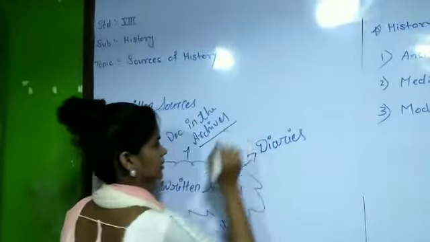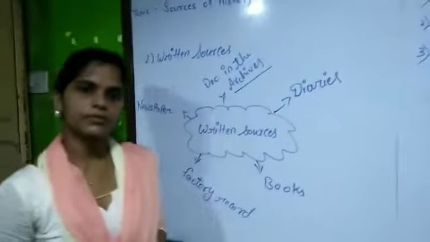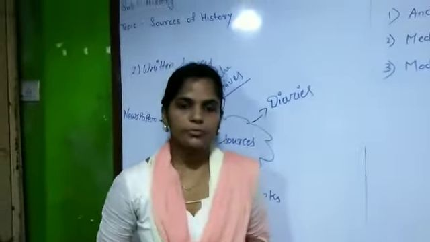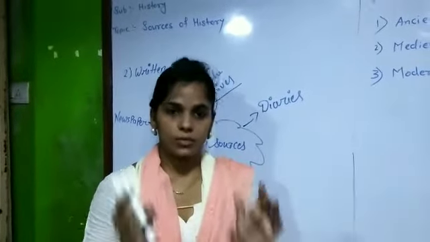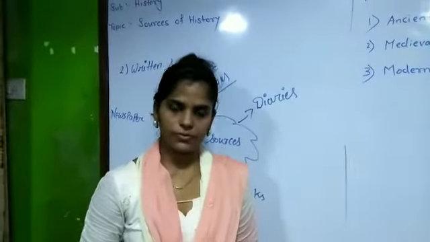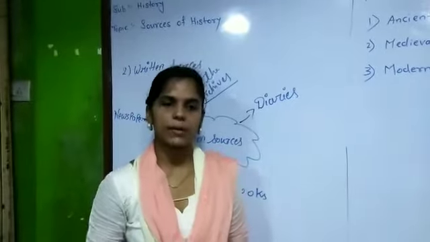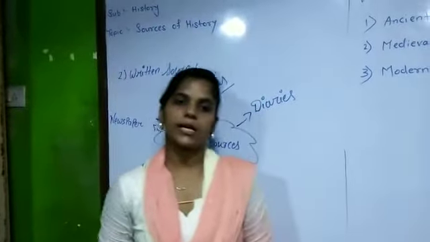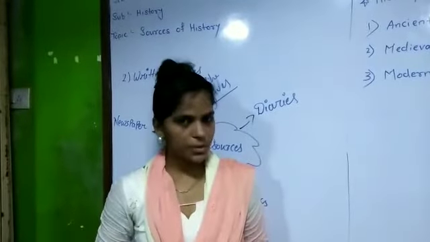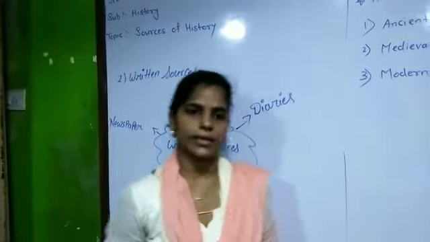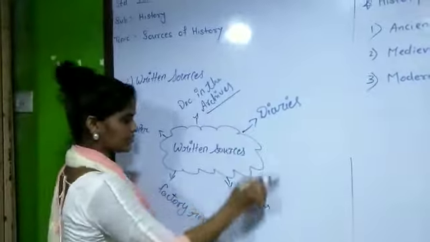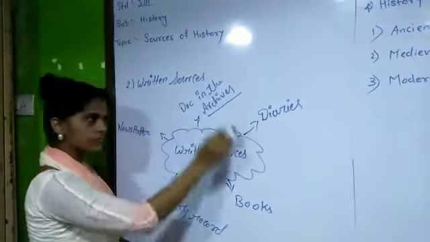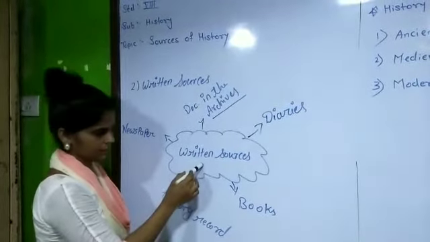Archive means the place where the documents are preserved is known as the archive. Once again I am repeating the same point. Archive means the place where the historical documents are preserved. So these all words are included in the written sources.